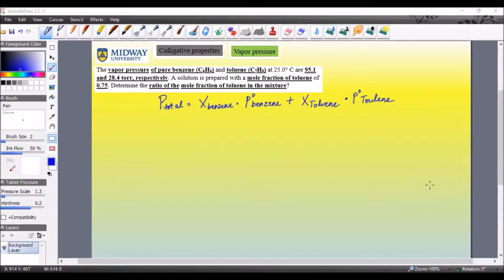Welcome back. We're going to continue our discussion on vapor pressure. This time I have chosen a specific problem where I want to point out some nuances that we did not see on the previous two problems. And the reason I chose this specific problem is simply because of the nuances that play into understanding the concept of vapor pressure. Okay, there are two primary kinds.